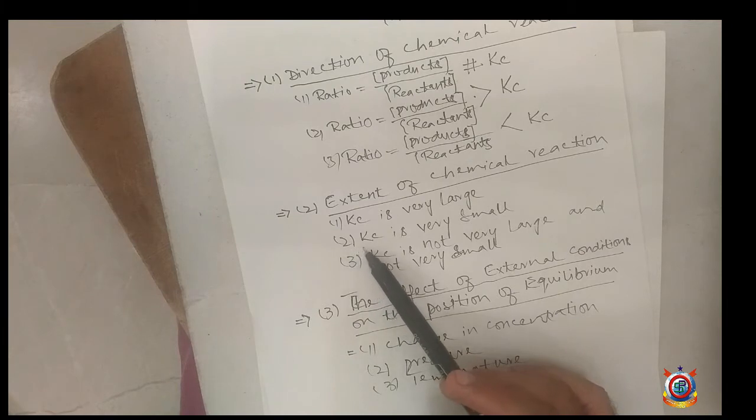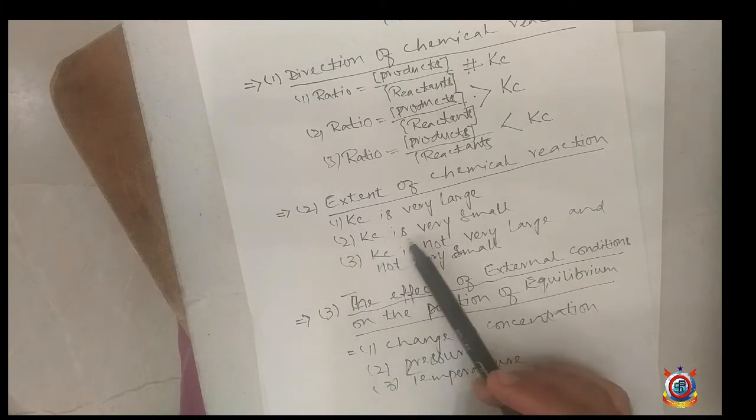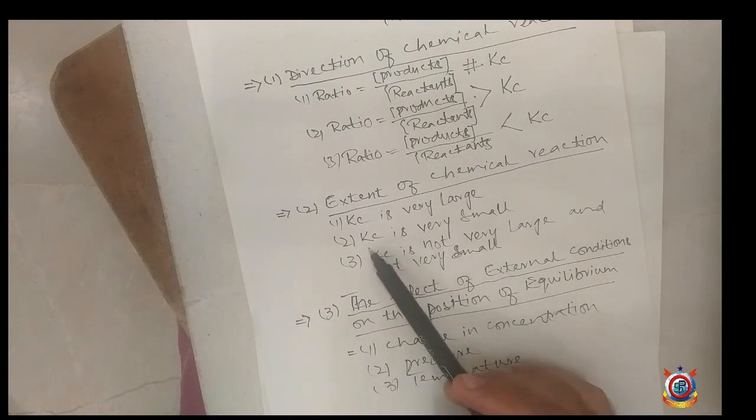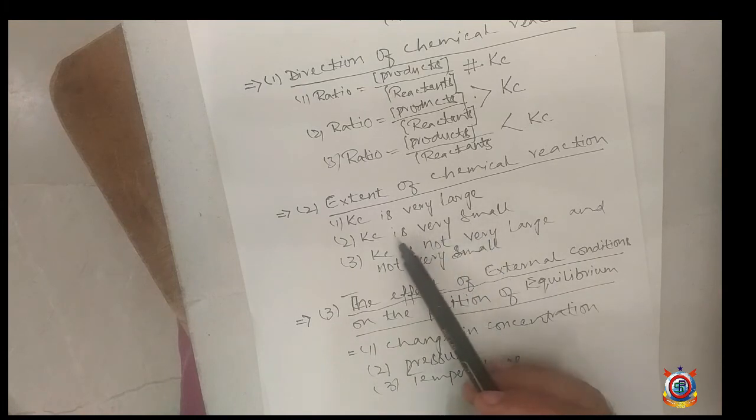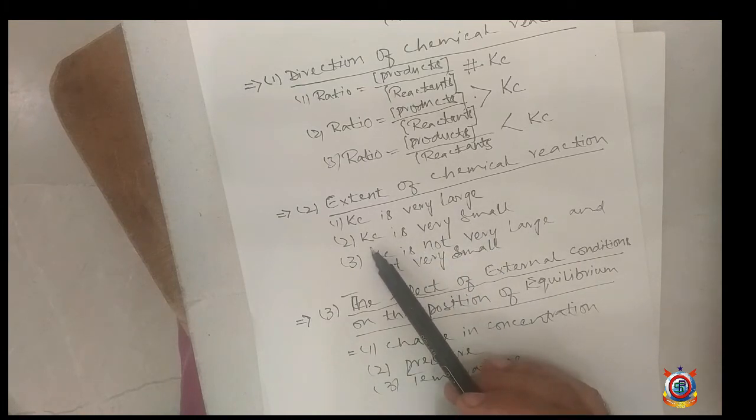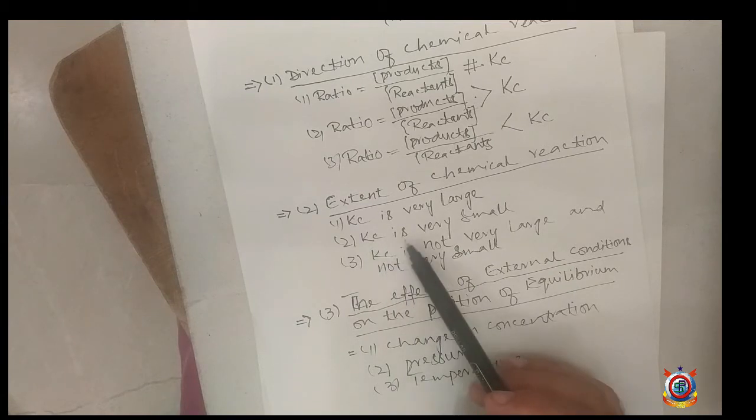Second possibility, if the value of Kc is very small, what does it mean? It means the reactant is present in the excess amount and the product is present in the less amount. And the reaction will not move in the forward direction, or it will move in a very little amount in the forward direction.